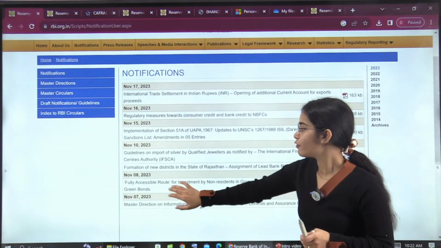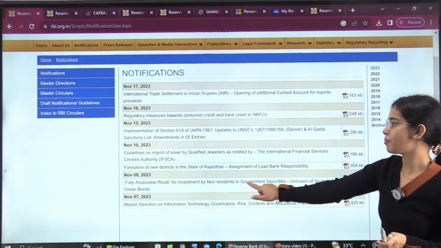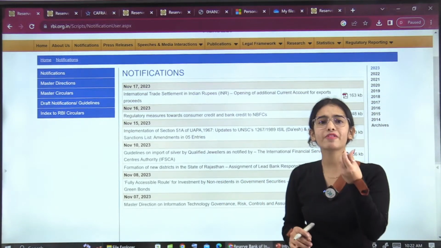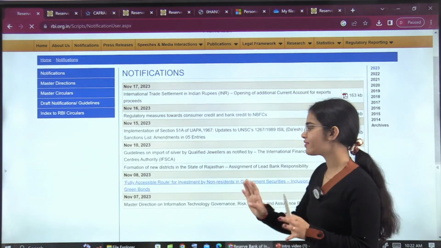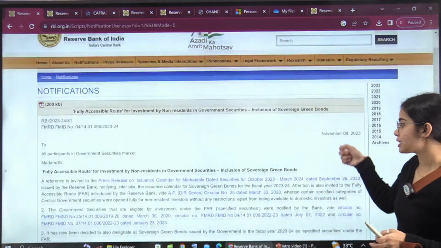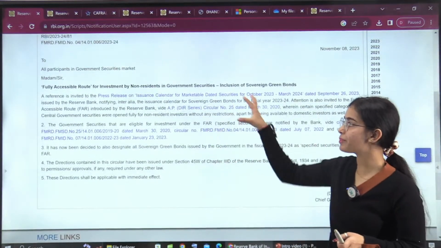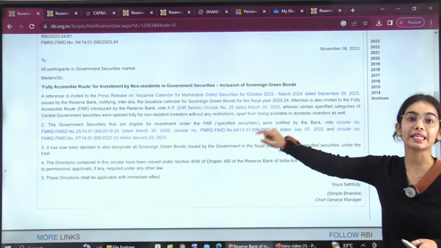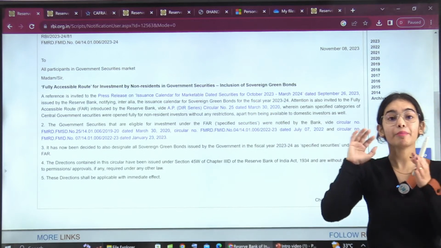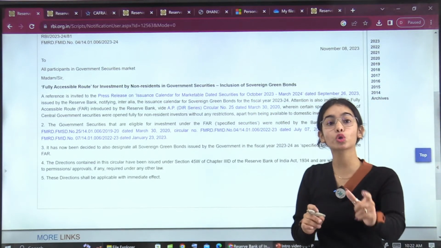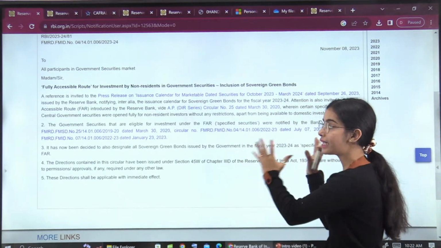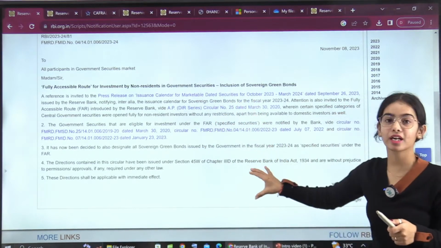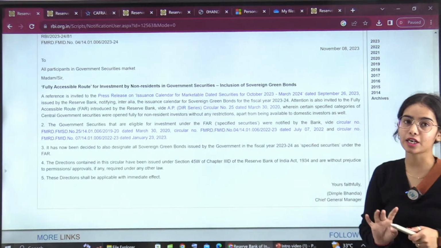Now coming to the fully accessible route for investment by non-residents. This notification is actually important, but it is a very small notification that is very easy to go through. So this is the notification. Here you will see many links, but first read through the notification, then you will understand whether the links are important or not. In many notifications, you have to go through all the links provided. But in some notifications, just by reading the paragraphs, you will understand that the links are not important.